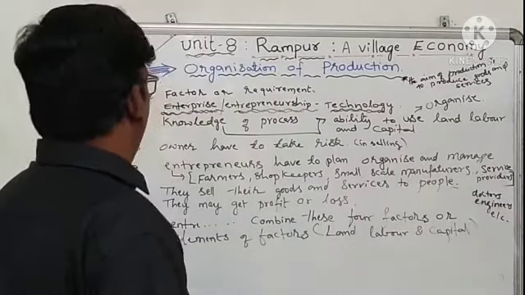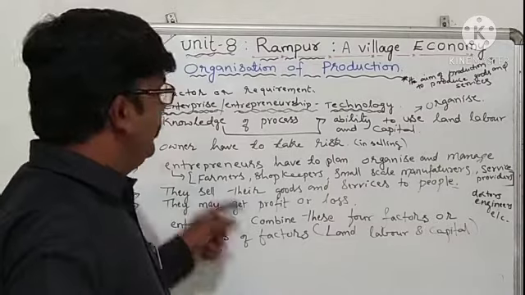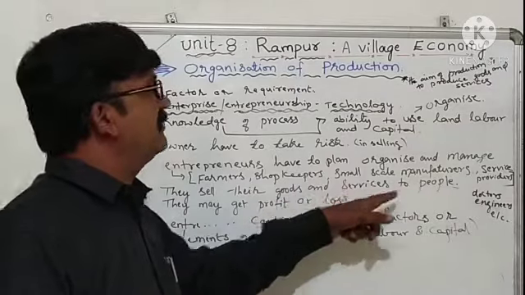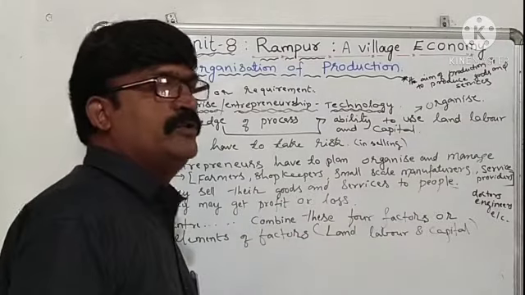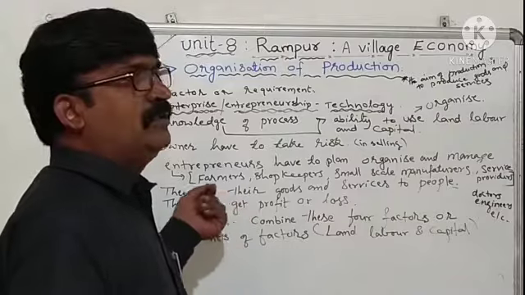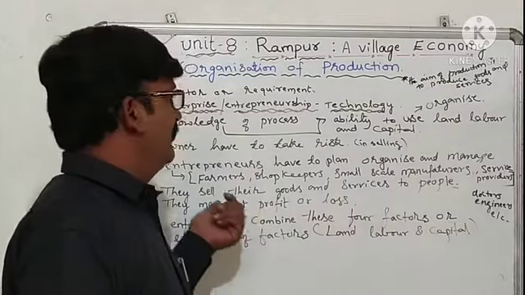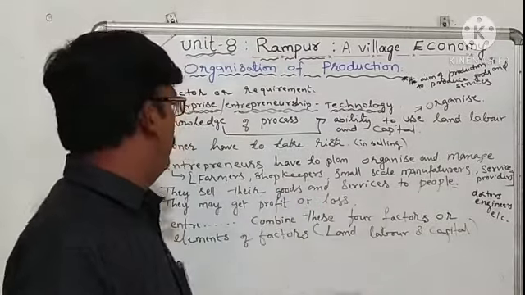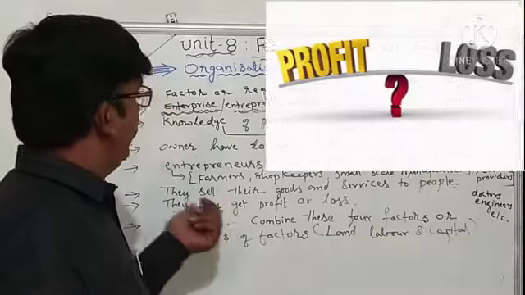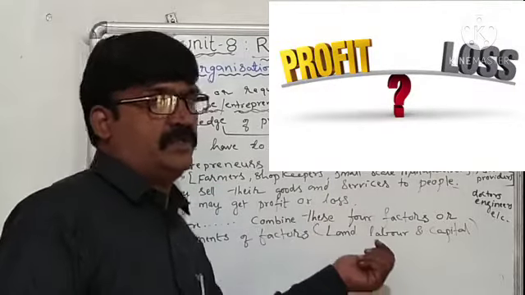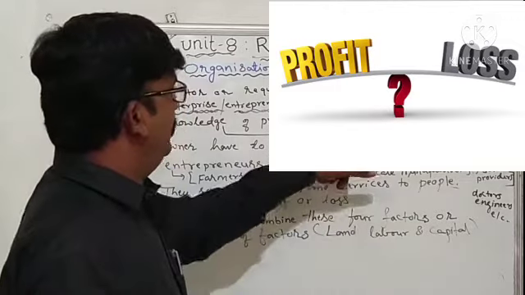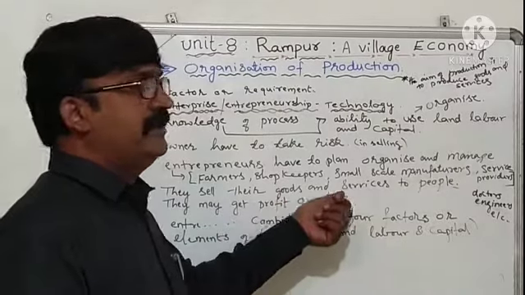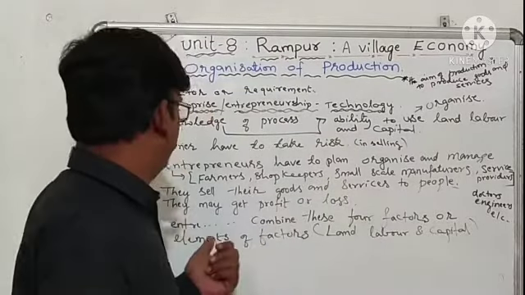So here, in this segment, they sell their goods and services to people. Entrepreneurs produce services and goods and they don't keep them with them. They don't keep the goods they produce with them at all. They try to sell to the people. In this process, they may get profit and they may get loss also. That's why we have used the word risk here. So they may get profit or a loss in terms of market conditions.